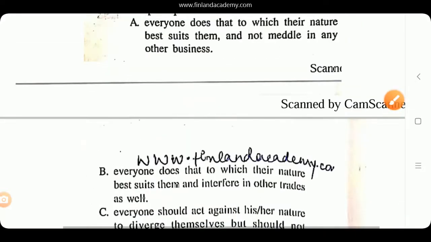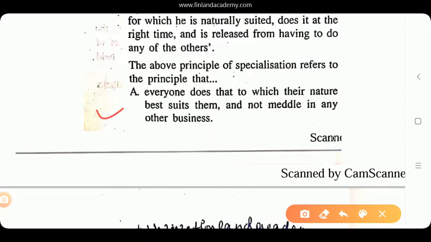Very obvious options. You don't even need to think about it if you know what the principle of specialization refers to. So A, that is, everyone does that to which their nature best suits them and does not meddle in any other business. This is what the principle of specialization by Plato in Book 1 of the Republic refers to. So A is going to be the correct answer.